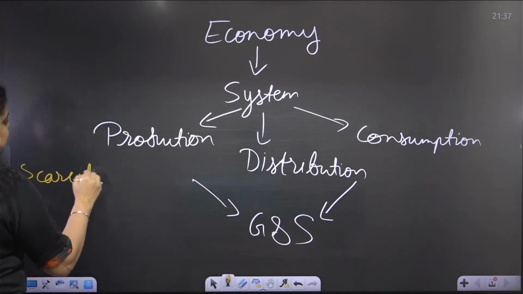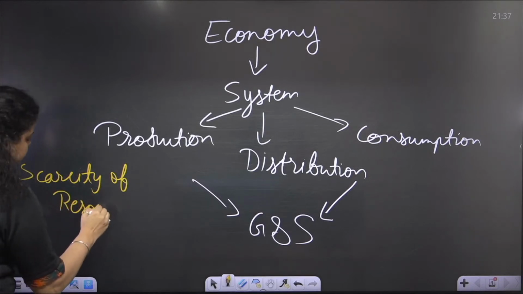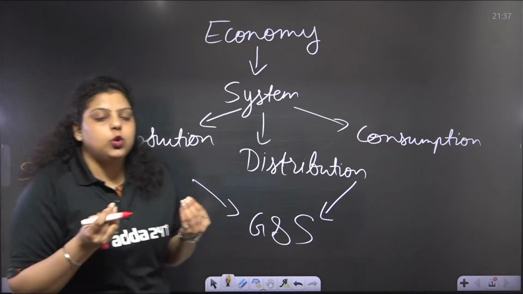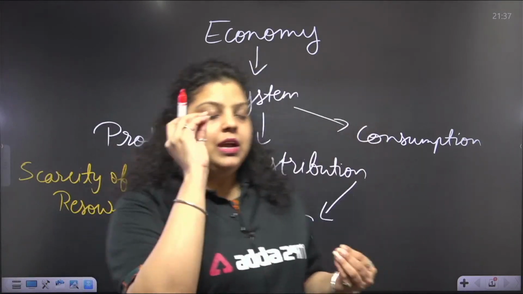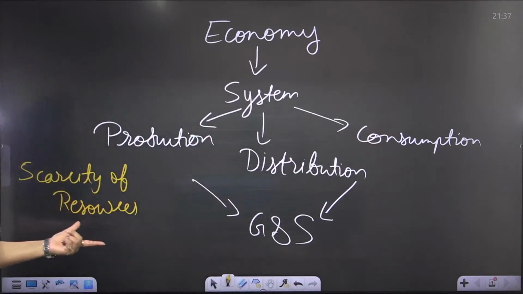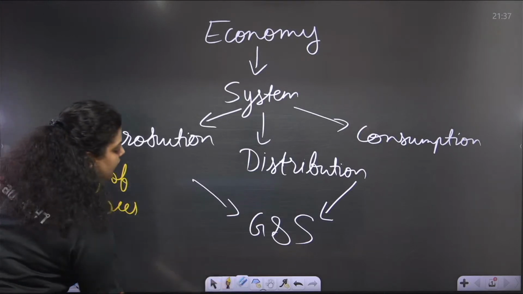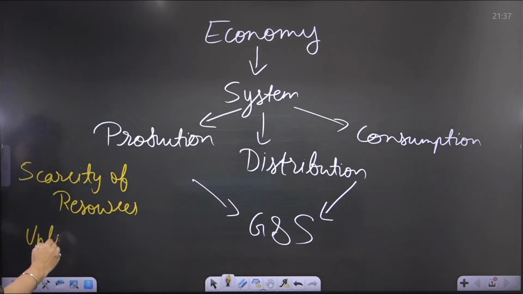There is a scarcity of resources in each and every country. Now, what does scarcity mean? It means the resources required to fulfill our needs and wants are very limited, right? Those resources are very limited. But when it comes to needs and wants, what do we have? We have unlimited needs and wants.